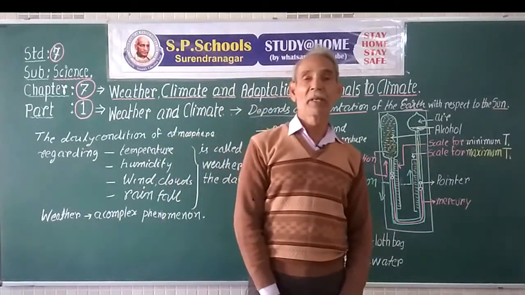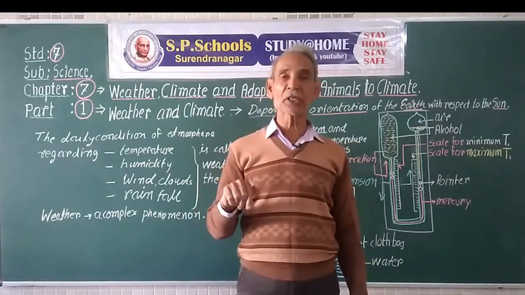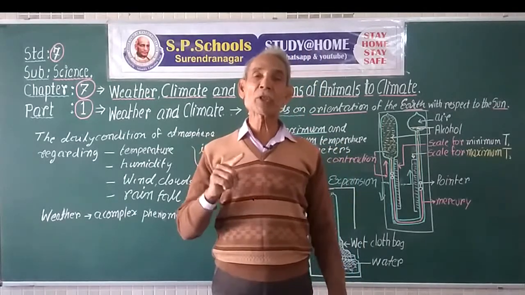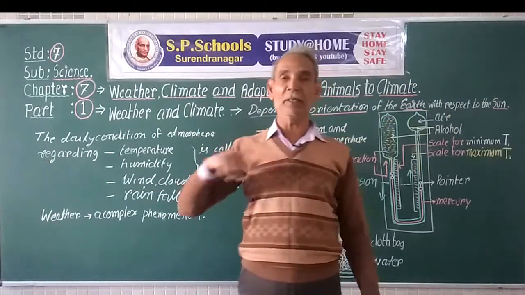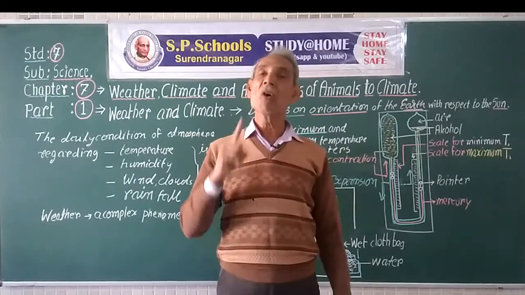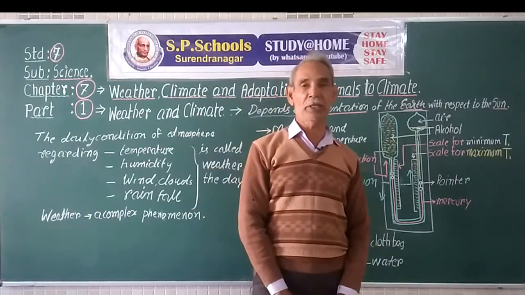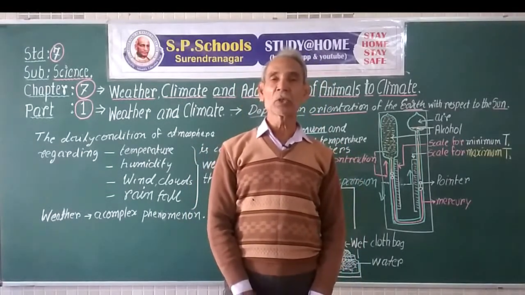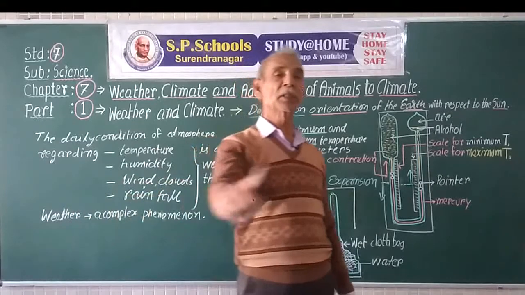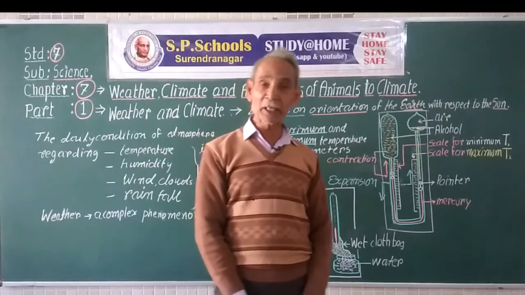Not only that, but the Earth, along with rotation on its axis, 24 hours per turn, also revolves round the sun, and it completes one revolution in 1 year, about 365 days. So, in 365 days, the earth revolves round the sun and completes one revolution. The third factor is more important.